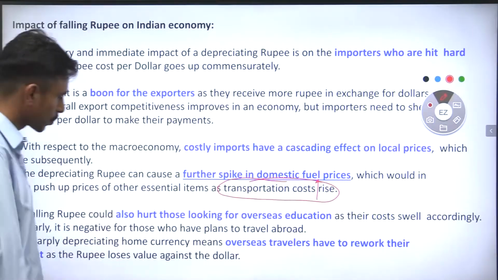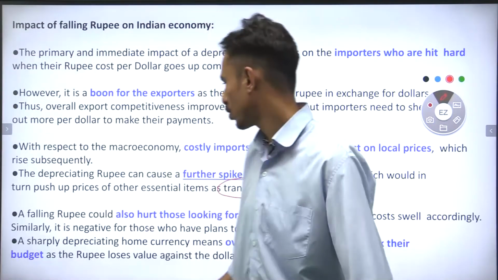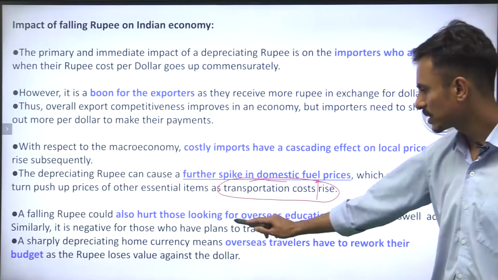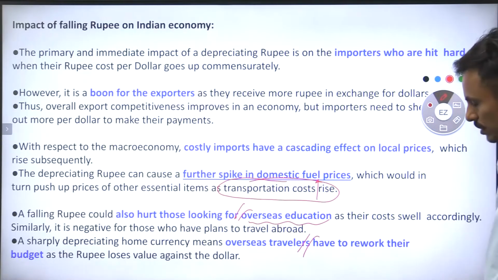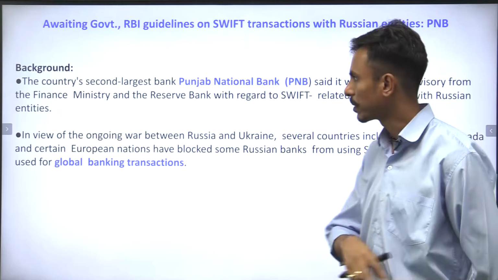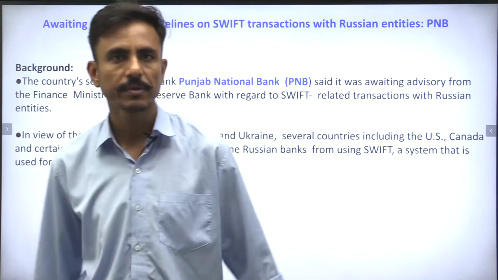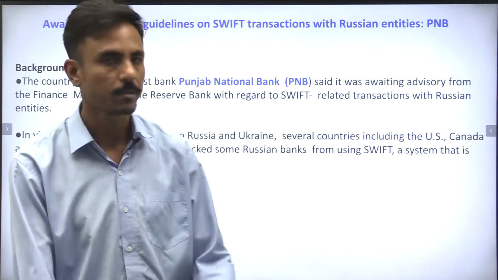Now, a falling rupee could also hurt those looking for overseas education, right? So overseas education would also become costlier, and those who are overseas travelers would also have to rework their budget because of the costlier travel plans, right? So I hope we are clear with this basic economic concept.